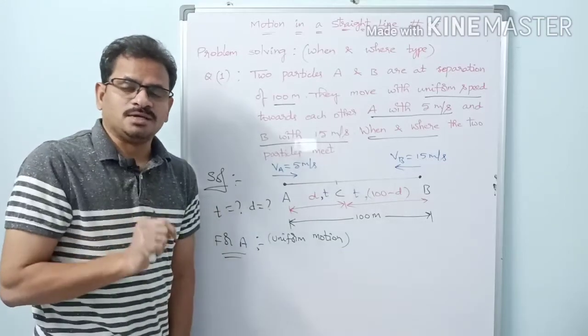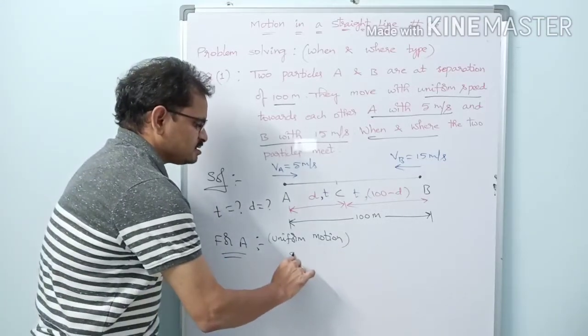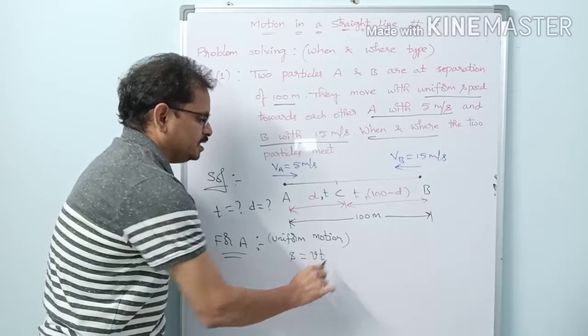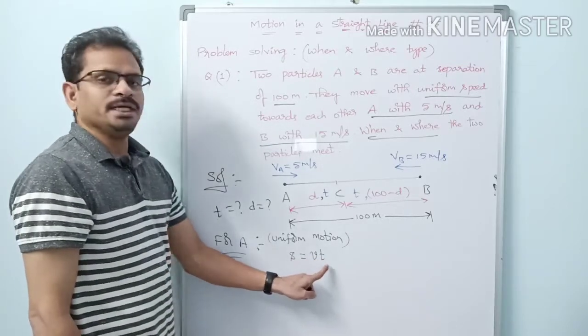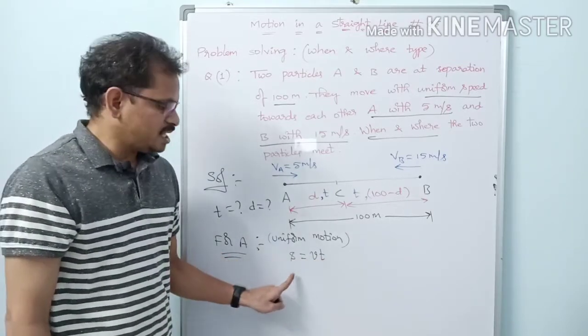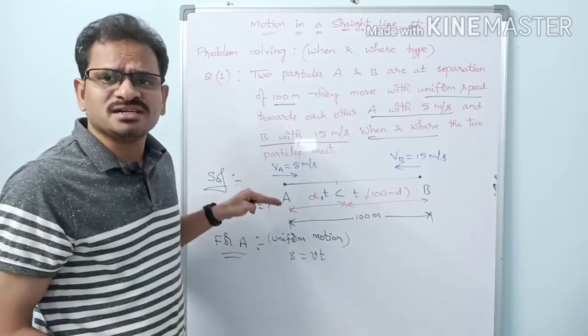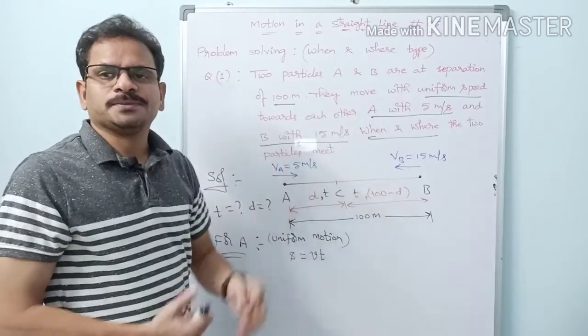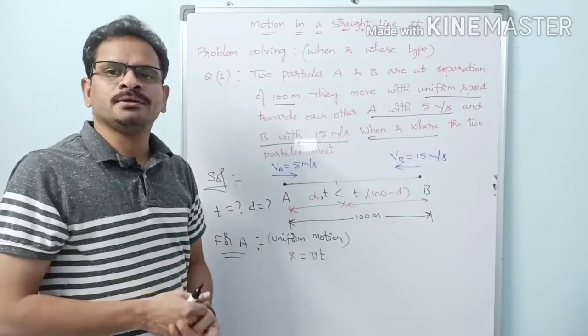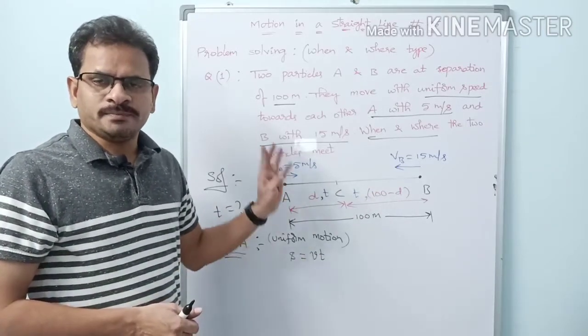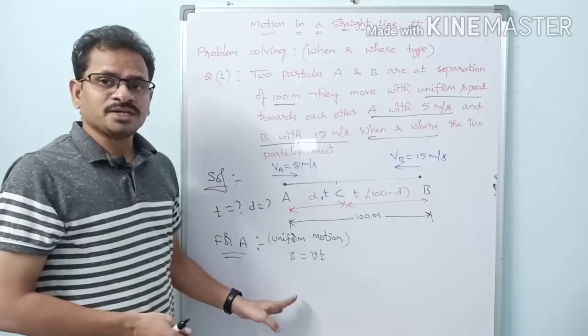Only one equation is there. What is that one? S equal to Vt. Distance equals speed times time, or displacement equals velocity times time. No need to bother about distance or displacement because we are considering straight line motion. In a previous video I explained this one, in part 2 or part 3, I don't remember actually.